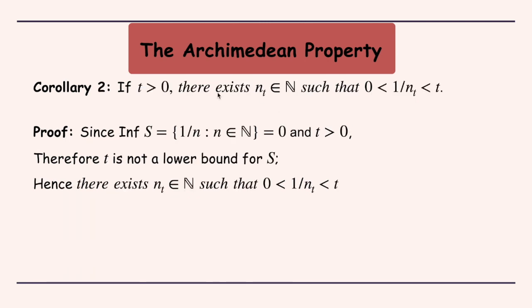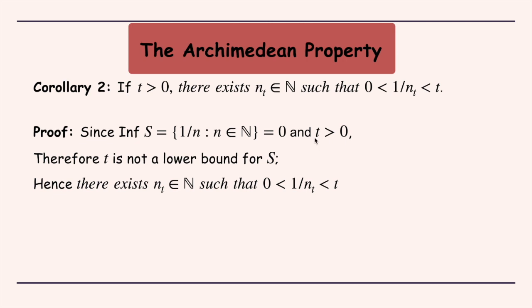Now let's take up the second corollary. The second corollary says that if we have any positive real number t, then there exists a natural number, say we call it nt, such that 0 is less than 1 by nt is less than t. Now from the previous corollary we have seen that for the set S, which consists of all the reciprocals of the natural numbers, the infimum is 0, and this number t which we have here is bigger than 0.